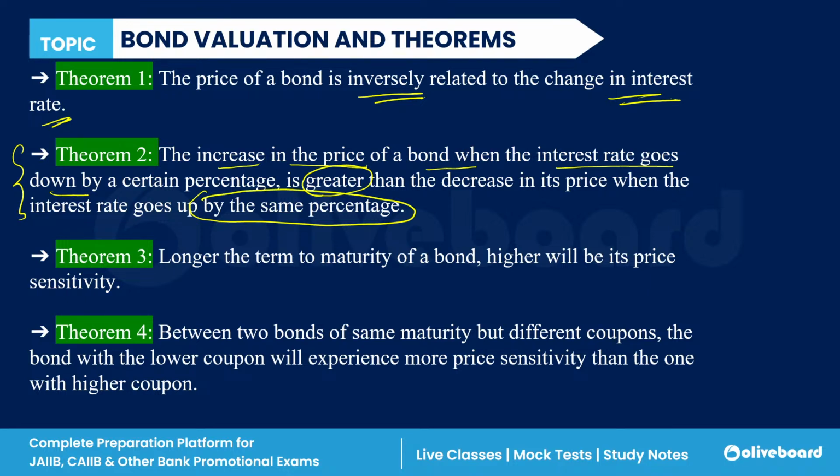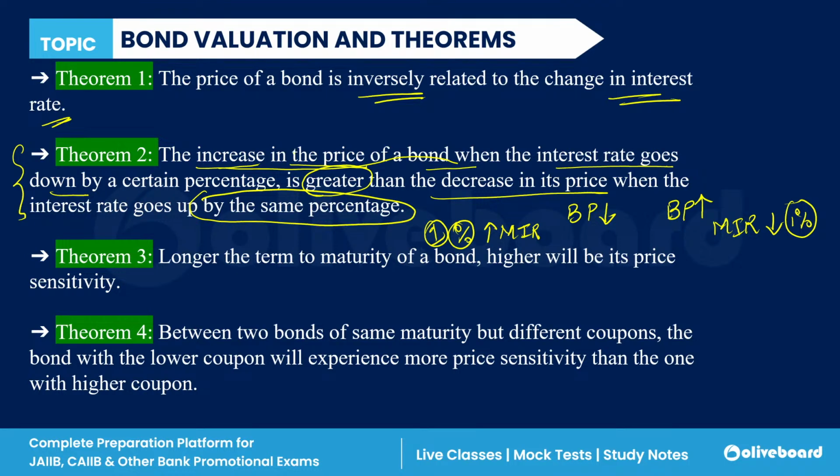When the market interest rate increases by 1%, the bond price decreases. When the market interest rate decreases by 1%, the same percentage, the bond price increases. The increase in the price will always be greater than the decrease in the price.